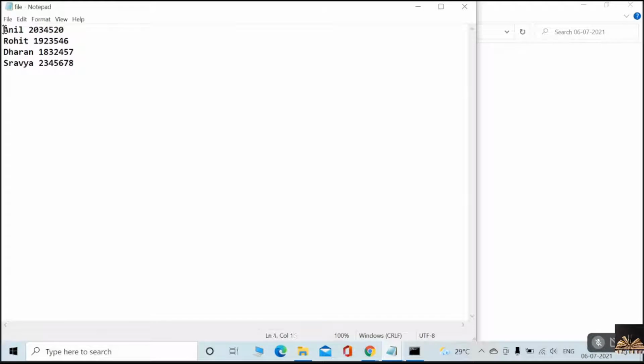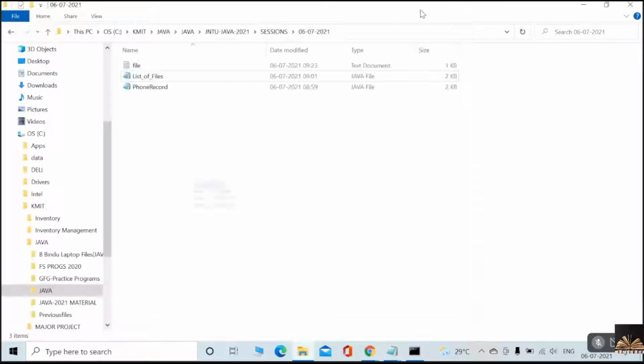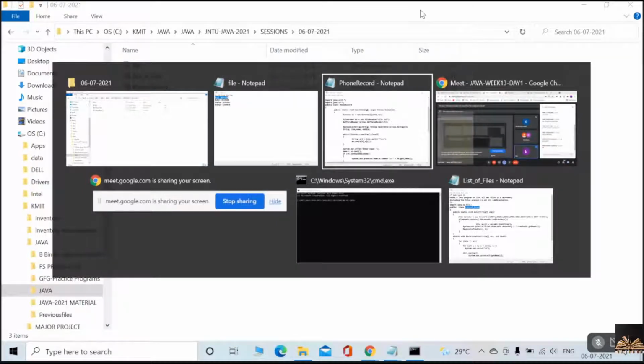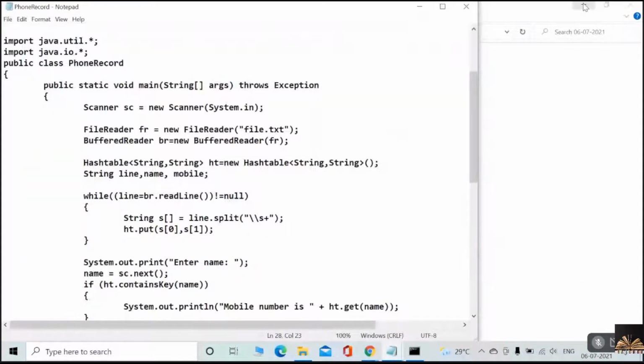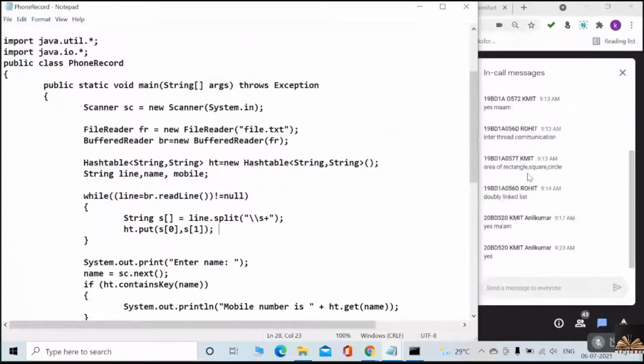Each line contains one record, and each record contains a name and the phone number. It's just like a phone book, a name and the associated phone number. Guys, are you following?